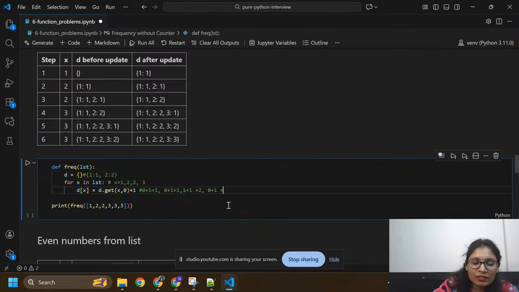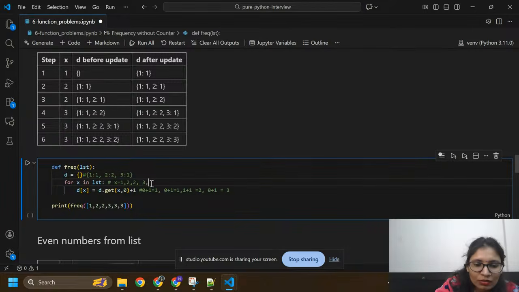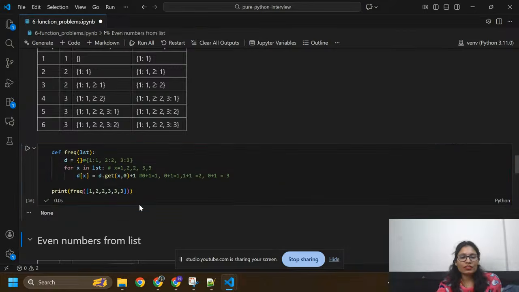This is the first count of 3, so here you need to add 3 colon 1, its count is 1. Now again you can add x equals to 3, so its count will become 2. And again I have x equals to 3, now its count will become 3. Okay, so this is our count dictionary.